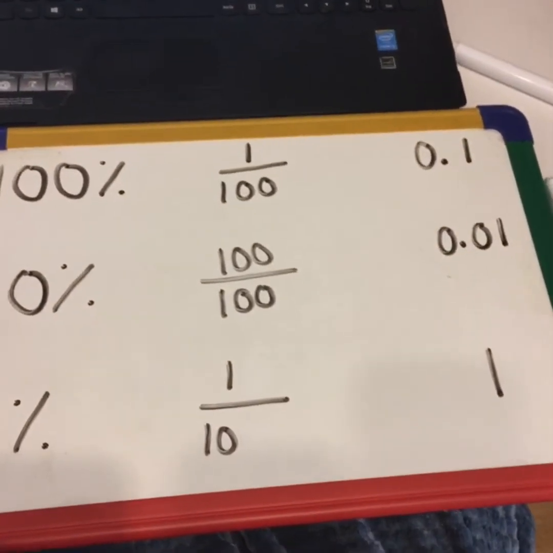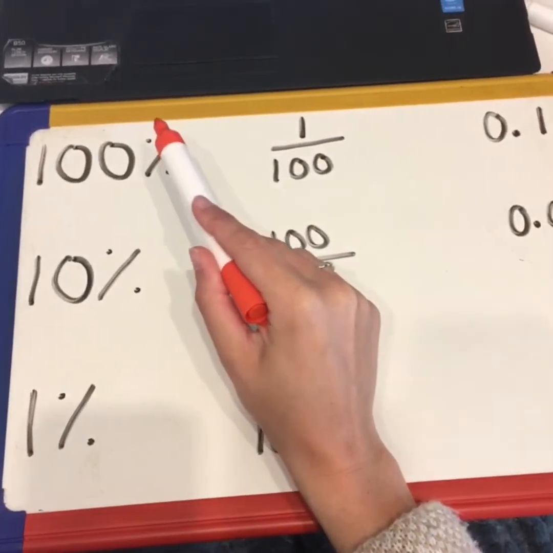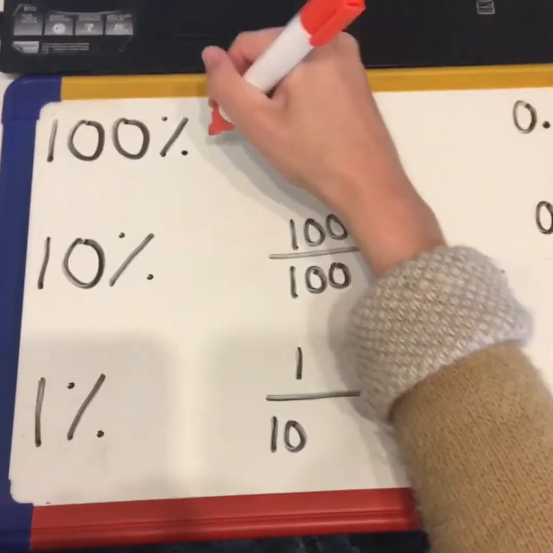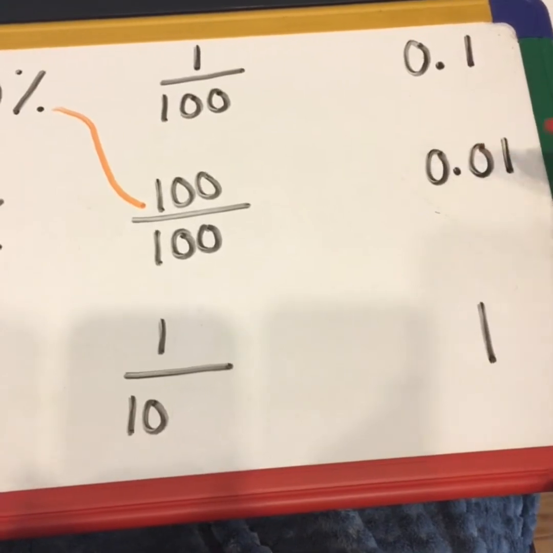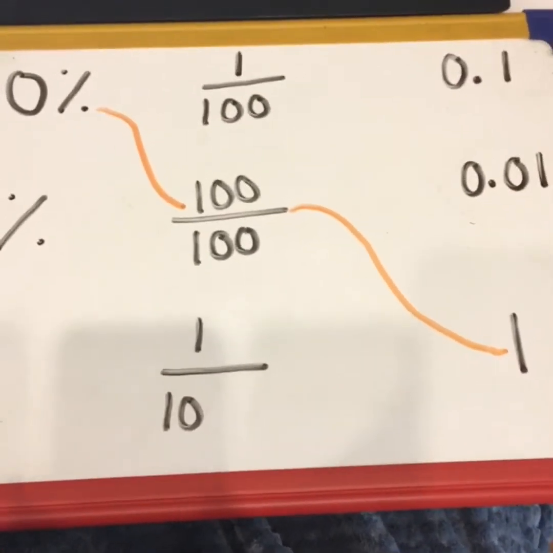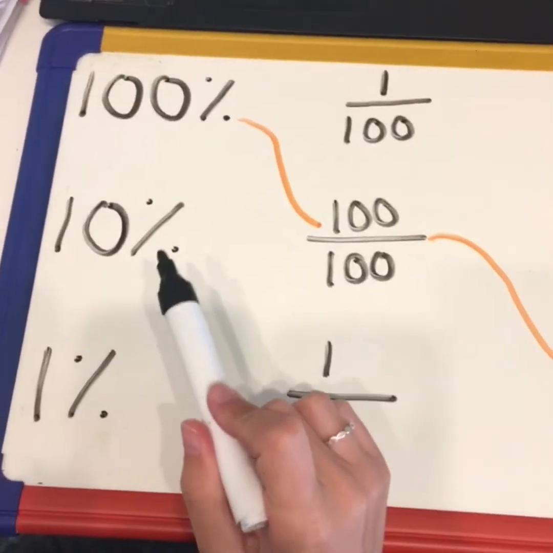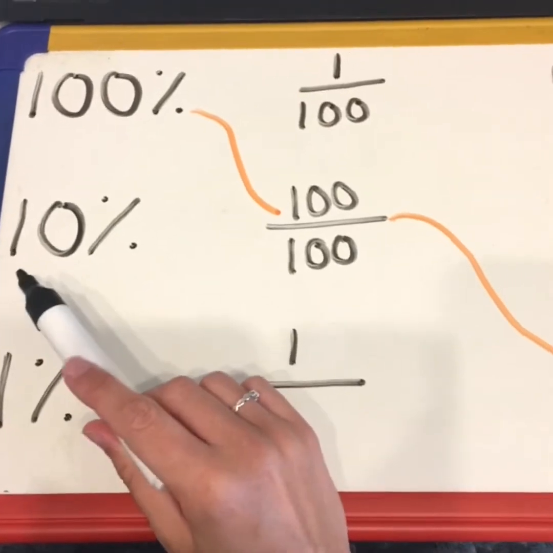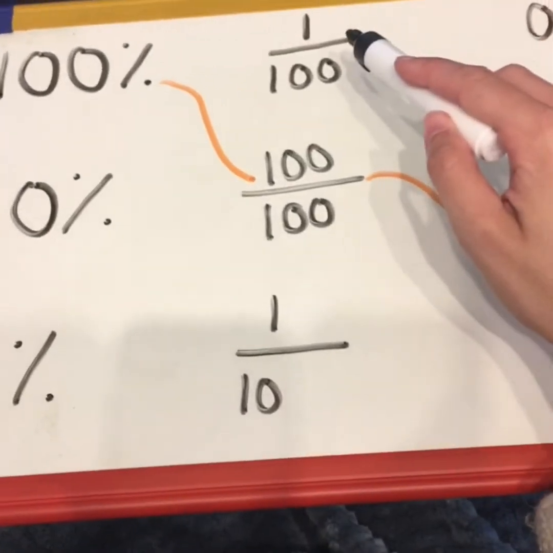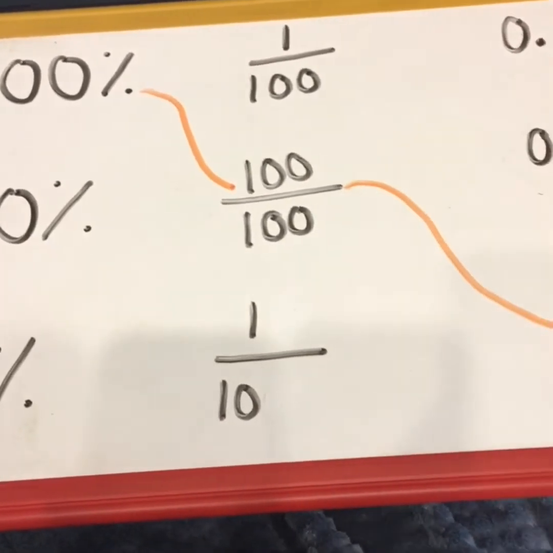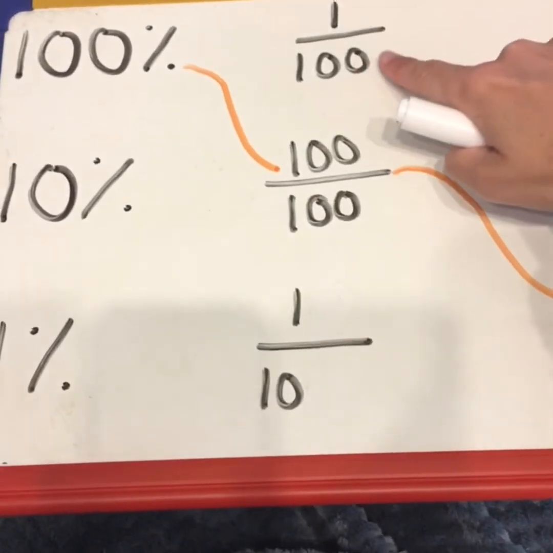So to begin with then, I'm going to start with the percentages and have a look at what they match to. So 100% is the same as saying 100 out of 100 or the whole thing. So there's the fraction that it matches to. Is that the same as 0.1, 0.01 or 1 whole? Well, it's the same as 1 whole. So that one I've matched up straight away. Right, next ones. Now I'm going to look at 10%. So 10% is 10 out of 100. So I'm looking for 10 over 100. Oh, that isn't an option. 10 over 100 isn't an option. Which one of these, though, is equivalent to 10 hundredths?